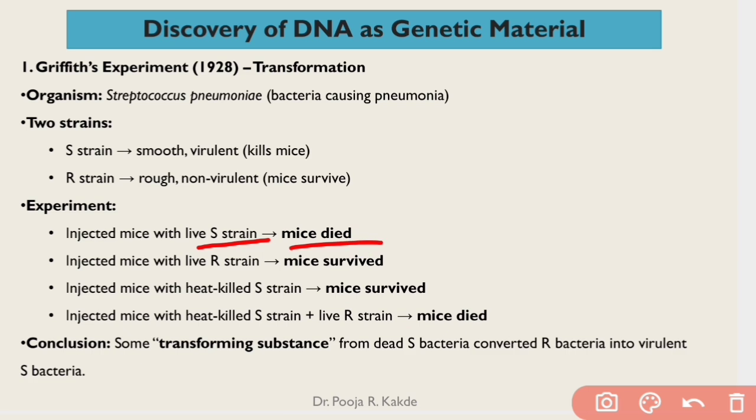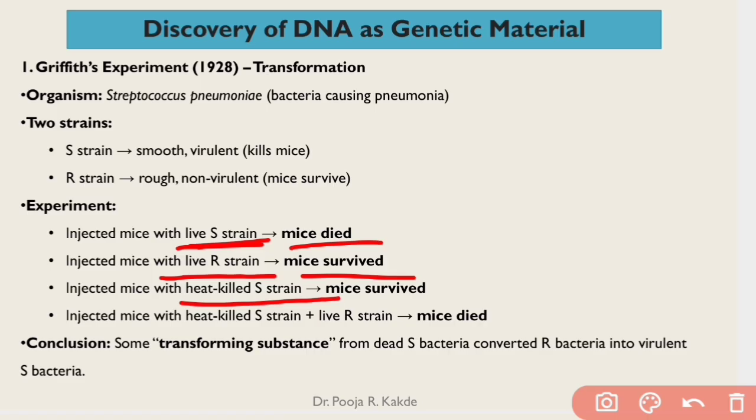Then he injected mice with live R strain. As it was rough strain, it was non-virulent, so the mice survived. In the third case, he injected this heat-killed S strain. He took live strain, he heated that strain, and these heat-killed strains were now injected into mice, and